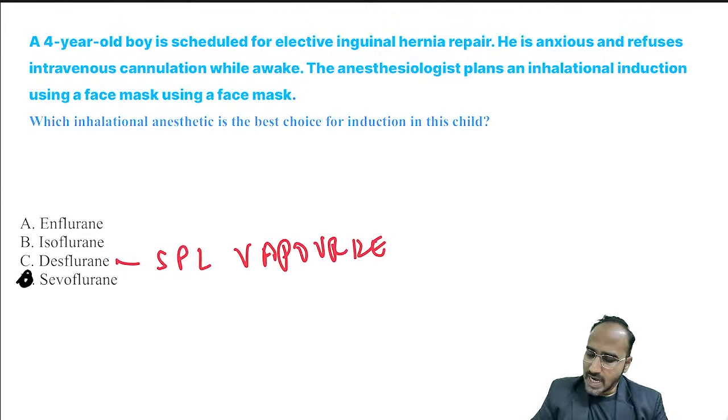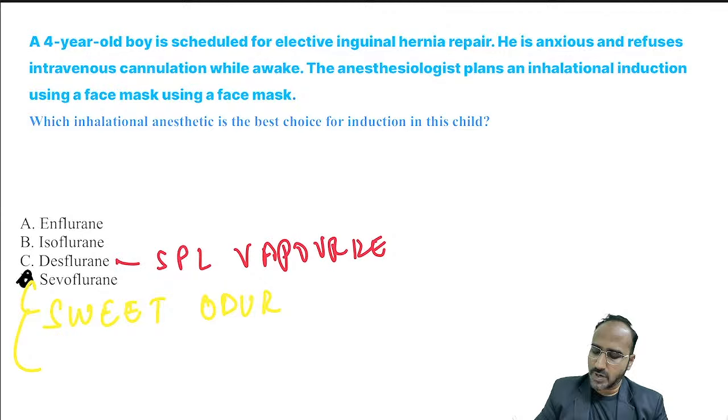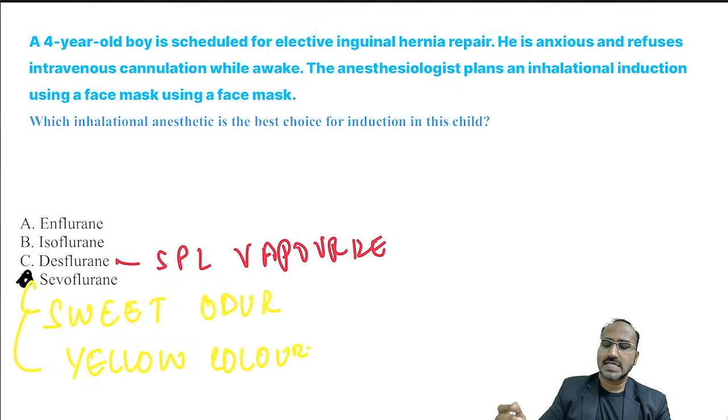Why? Because sevoflurane has what odor? Sweet odor. Very, very important: sevoflurane is stored in what vaporizer? Yellow color vaporizer. I told you, Sevaiya, you have to remember. Sevaiya are sweet and they are yellow in color.